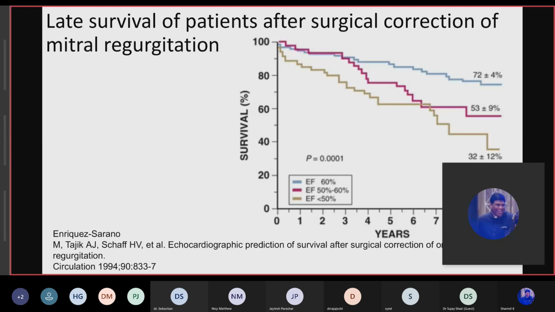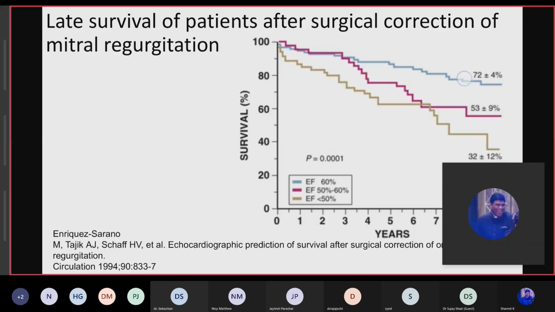Here the late survival of the patients after surgical correction of MR has been described. In this, the blue line denotes the ejection fraction of 60%, and 50 to 60% ejection fraction is the pink line. If you see, there's a very big difference, 72% and 53% in the percentage of survival, for a slight difference in the ejection fraction. That's why they have made the cutoff of 60%, because there's a big difference between 50 to 60% and 60%. And less than 50% is only 32% survival in 10 years.